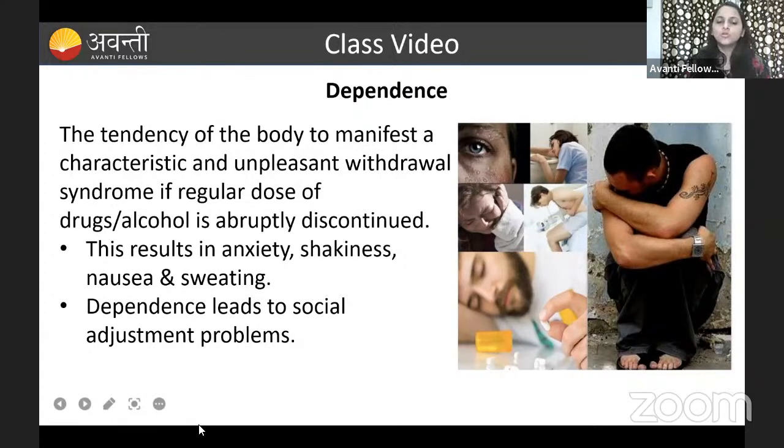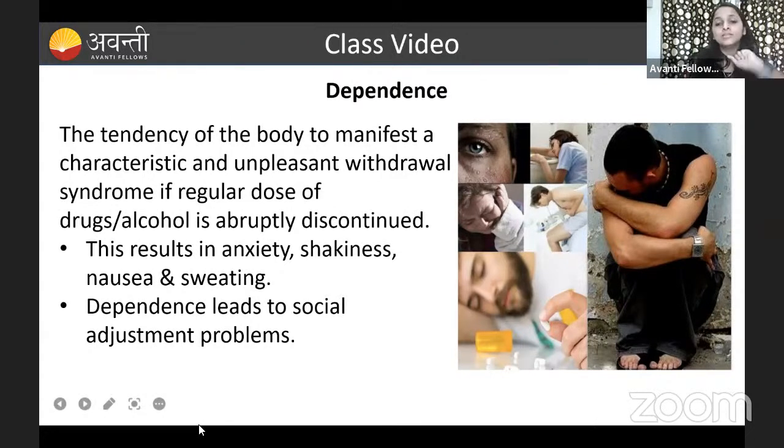Fine. Okay. So what do you mean by dependence? This addiction will lead to dependence. For example, take a person who is drinking so much, or smoking so much. Suddenly the family will tell them to stop smoking, or due to family pressure they will stop smoking or stop drinking suddenly. They have been drinking and smoking for so many years, and because of the family telling and family pressure they stop immediately, within 1 day only. What will happen?